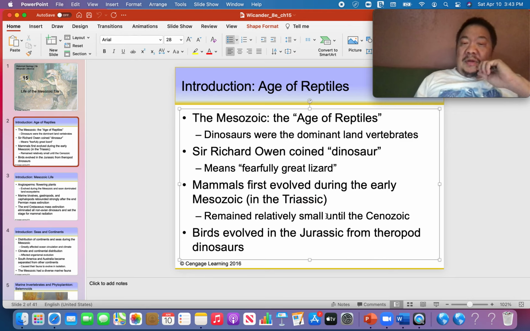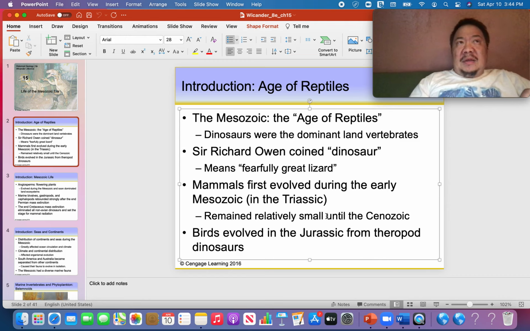Mammals evolved during the Mesozoic era, but there were only 3 to 4 different species of mammals that existed during the Mesozoic era. They lived in fear of dinosaurs. These small mammals, and we're talking anything from rat sized to maybe groundhog sized, lived underground. They dug holes underground.